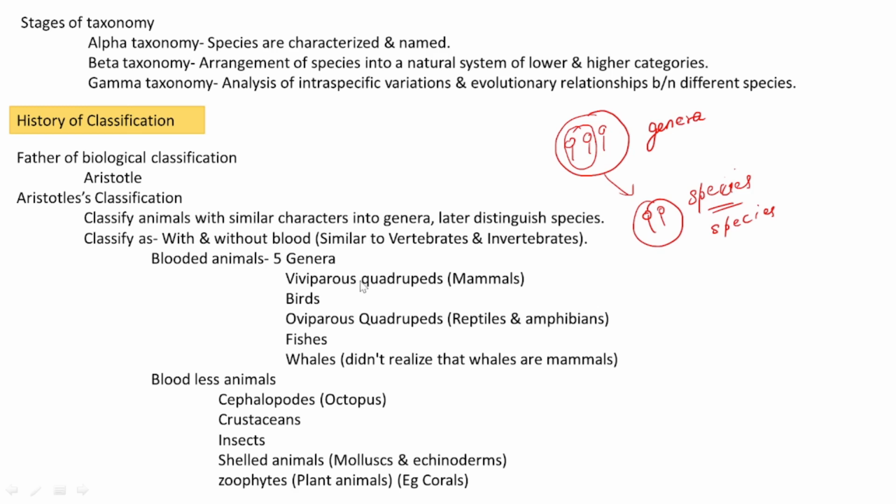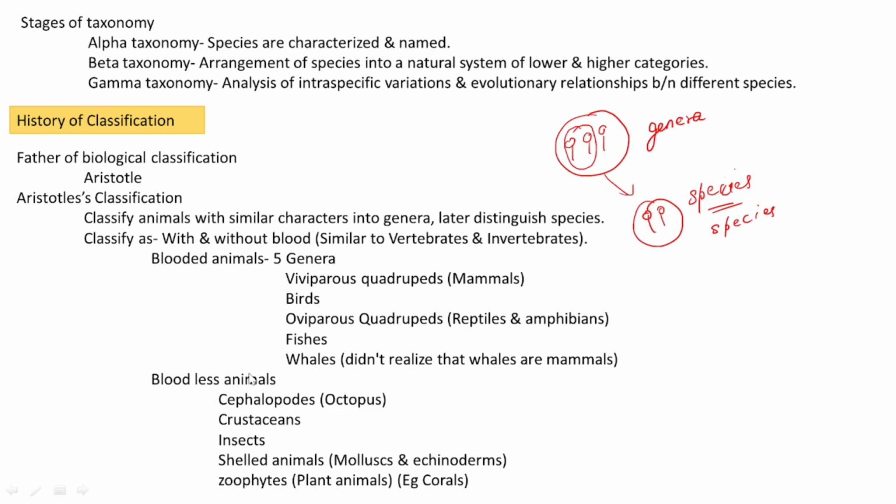First one is viviparous quadrupeds. Mammals also come under that class. Then birds are included in this genera, and then oviparous quadrupeds, which include reptiles and amphibians. Then fishes are also included in this genera. Then whales came, but at that time Aristotle didn't know that whales are mammals. He didn't realize that fact at that time.